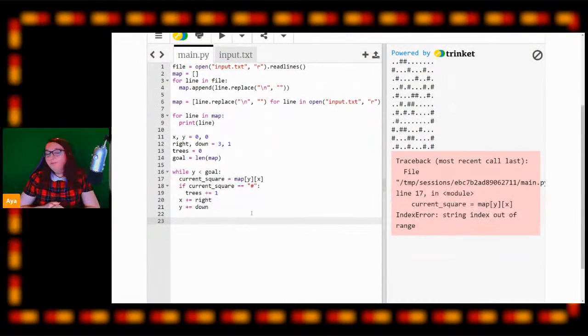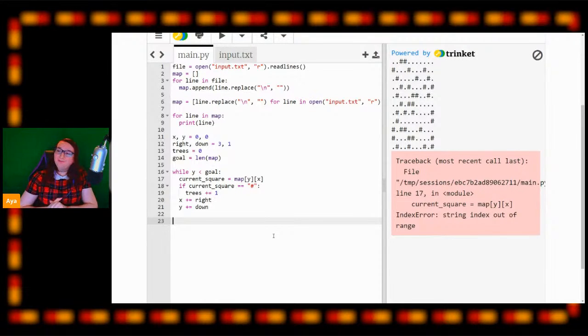So the problem is we are moving down our slope like so. We're going 3 to the right and 1 down. So now we're here. Then we're going 3 to the right and 1 down. And now we're here. Then we're going 3 to the right and 1 down. And now we're here. And then we're going 3 to the right. But wait, there's no map there. So we're trying to go to a portion of the map that doesn't exist. Exactly. We haven't finished adding all of the trees.